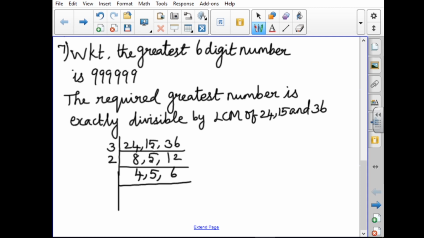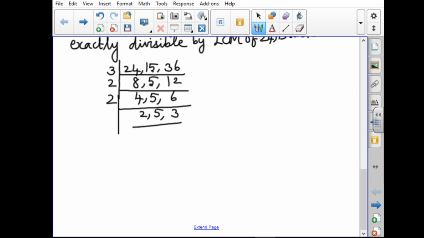For 4 and 6 we can use the 2 table again. So 2, 5, 3. Now the last numbers are prime numbers, we cannot proceed, so we finish here. So LCM equals 3 into 2 into 2 into 2 into 5 into 3. While multiplying, the answer is 360.